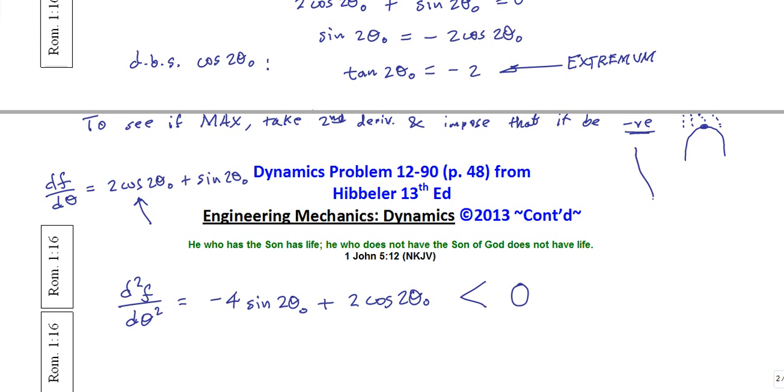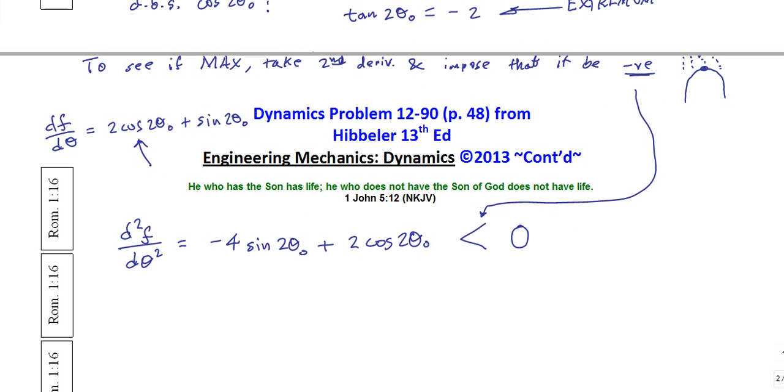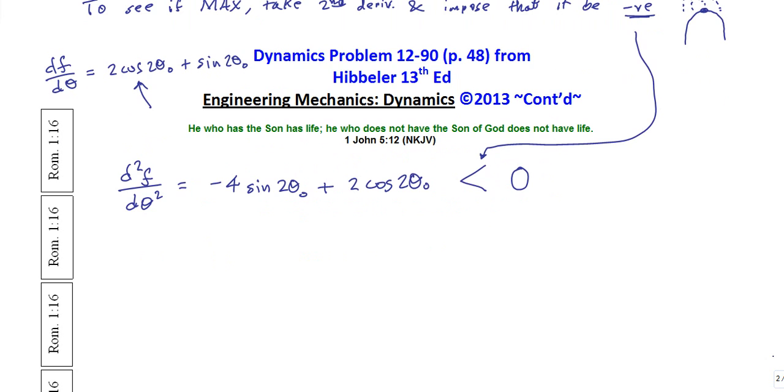This is what I mean by impose that it be negative, because I want to determine the domain where this is actually going to be a max. Let me solve for this. We get minus 4 sine of the double angle.